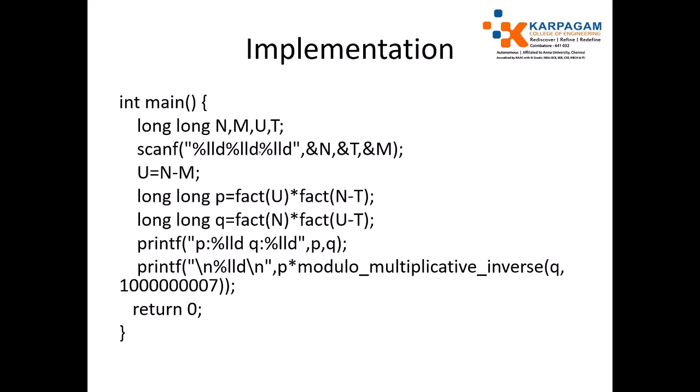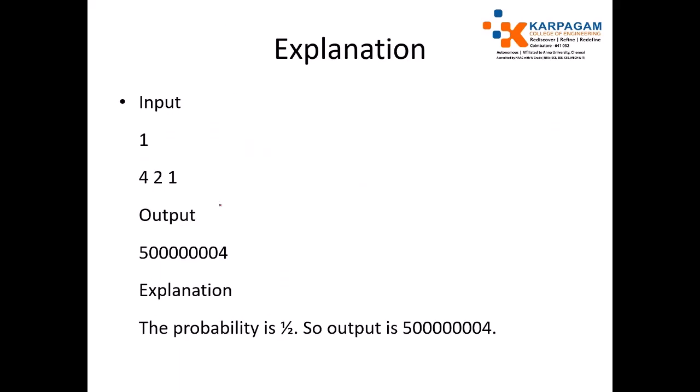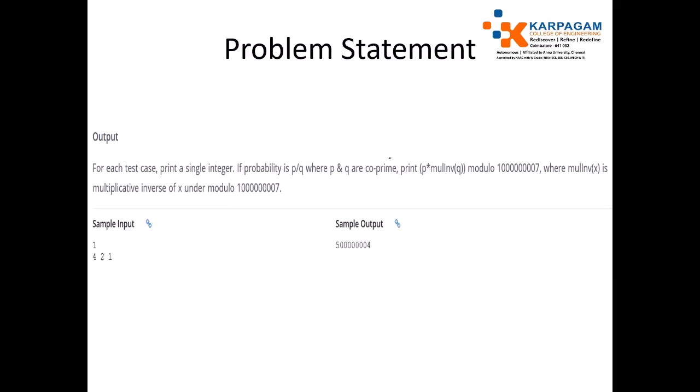So now apply the formula just to get n, m, and the number of unanswered questions, that is unknown questions. u equal to n minus m. Next, you identify the numerator part, that is P divided by Q, no? You have to calculate P divided by Q.